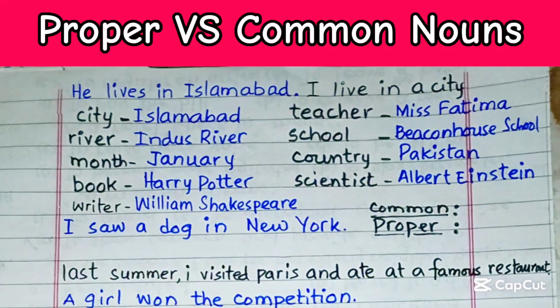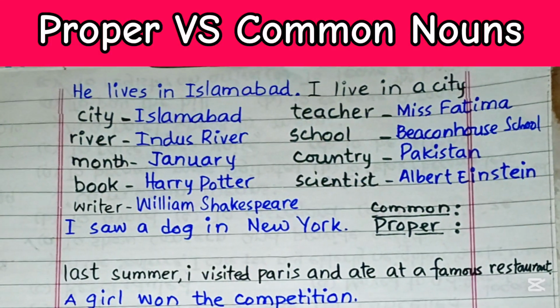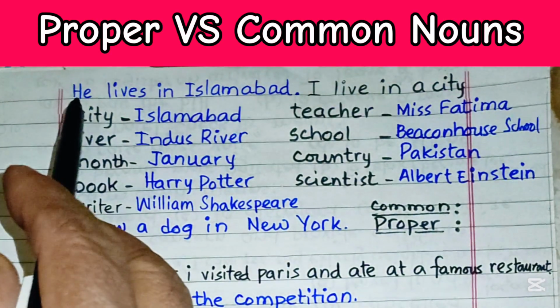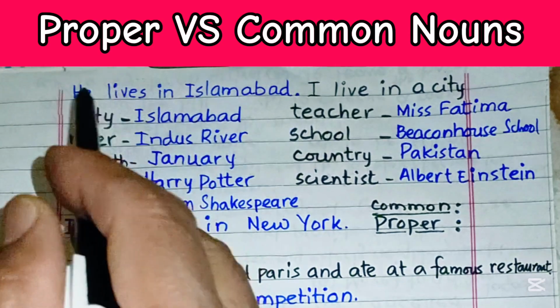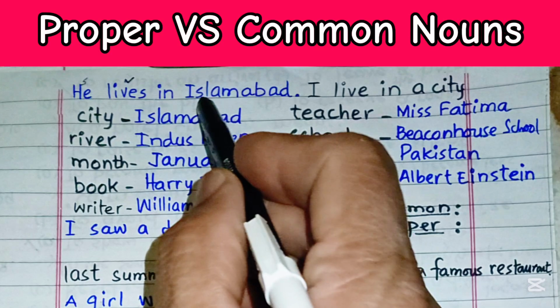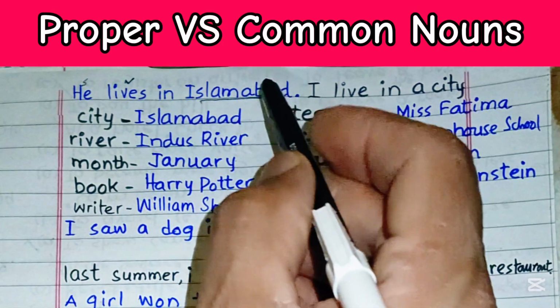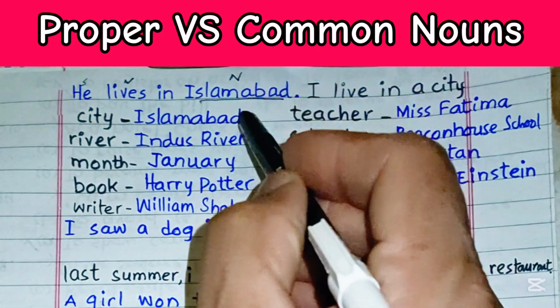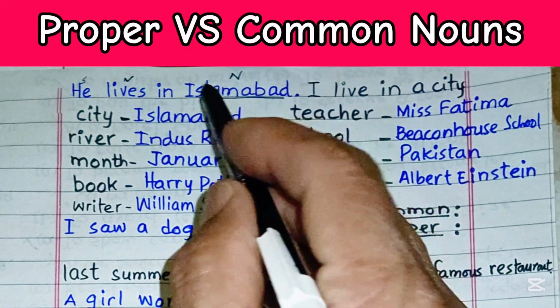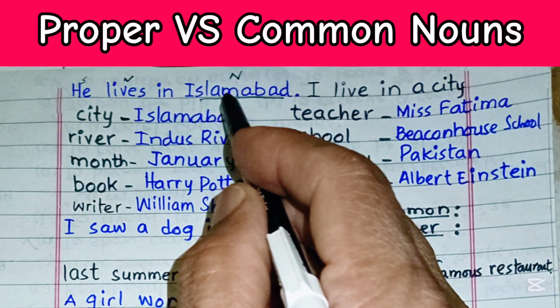In this video, we are going to study the difference between common nouns and proper nouns. So let's get started. Look at this sentence. He lives in Islamabad. Over here, this is the subject and this is the verb, and over here this is a noun, and it's a name of a city, but it's not any city, it's a specific city, that is Islamabad.